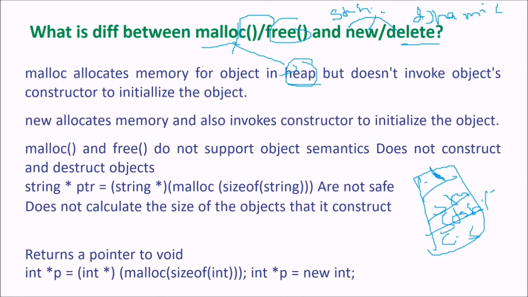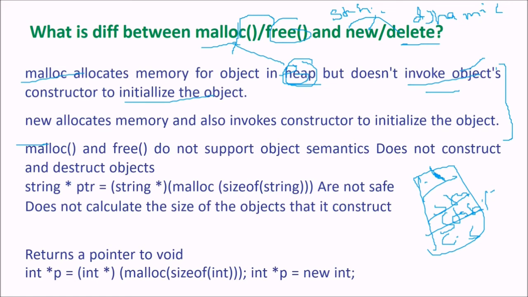So malloc allocates memory for the object in the heap, but doesn't invoke the object constructor to initialize the object. New allocates memory, and it also invokes the constructor to initialize the object. This is very important and has to be memorized. Malloc allocates memory for the object in the heap; new also does that. But malloc doesn't invoke the object constructor to initialize the object, and new allocates memory and also invokes a constructor to initialize the object.